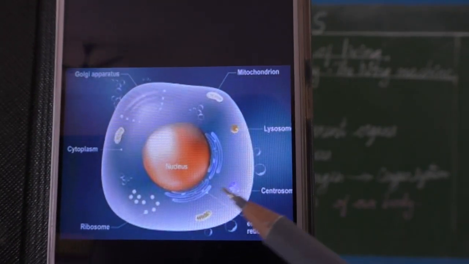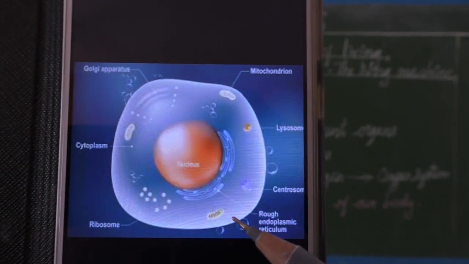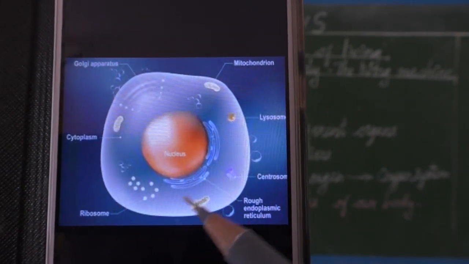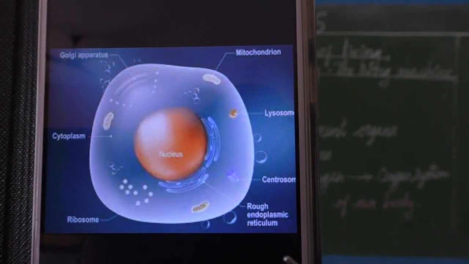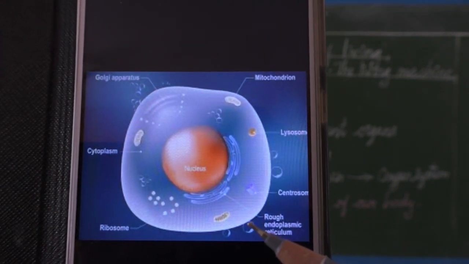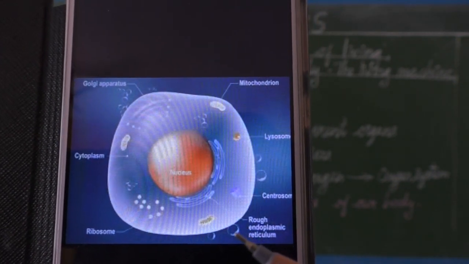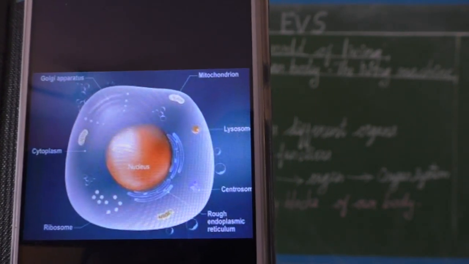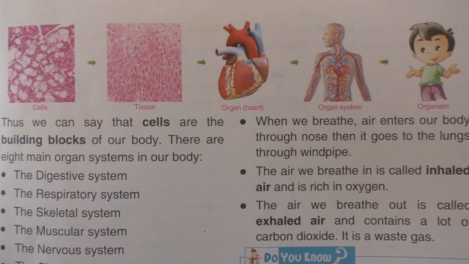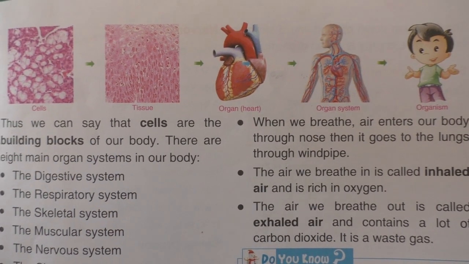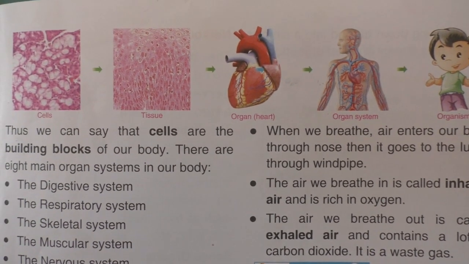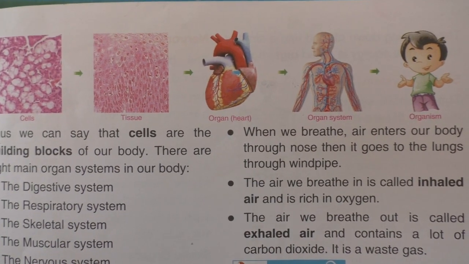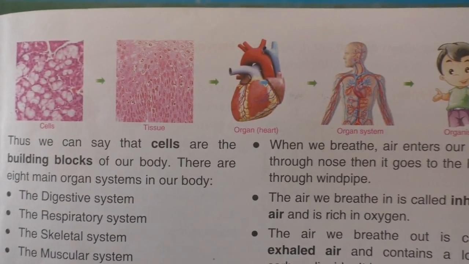This is the finer view of a single cell. About the cell you will study in your 7th and 8th grade. Clear, children? The same picture explanation is also given in our book 2 on page number 35.